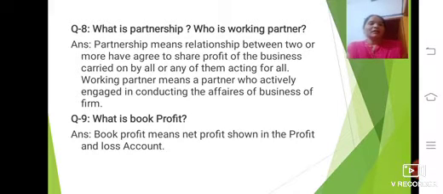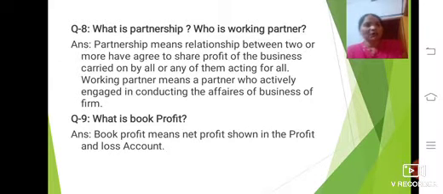Then here, working partner means the partner who is actively engaged in conducting the affairs of the business of the firm. Any person who is actively engaged in conducting the business affairs of the firm, that person we can call a working partner. Next question, this one is also a very easy question.